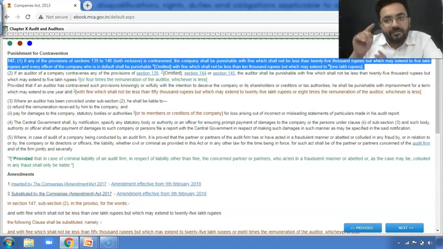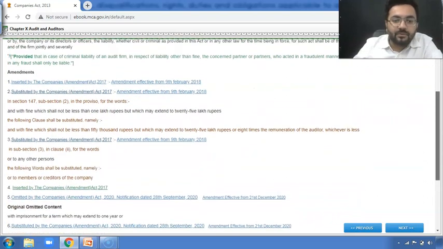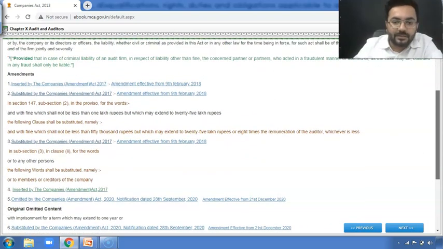Do remember, fine on company is different and fine on officers is different. Sir, because company is a separate legal entity. Getting my point? Company is a separate legal entity. Do remember this part. Sir, where are you going now? Just give me a moment, my dear students.